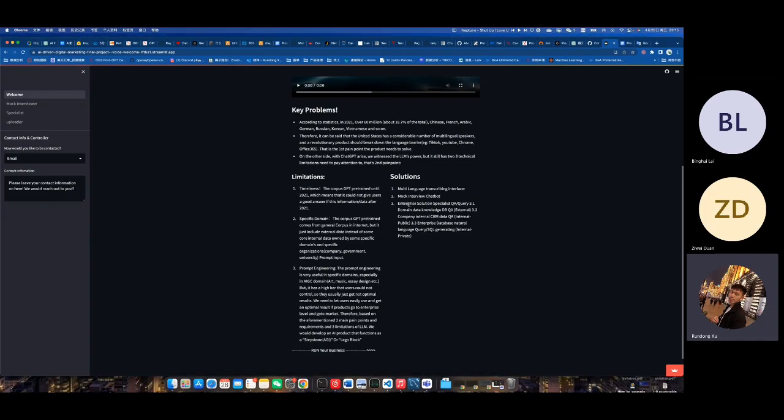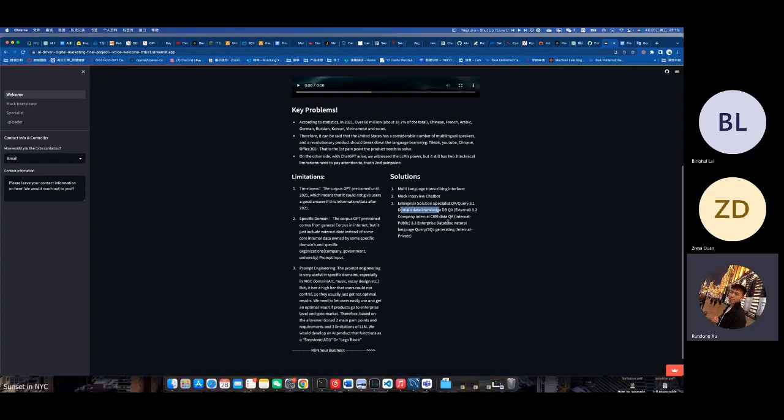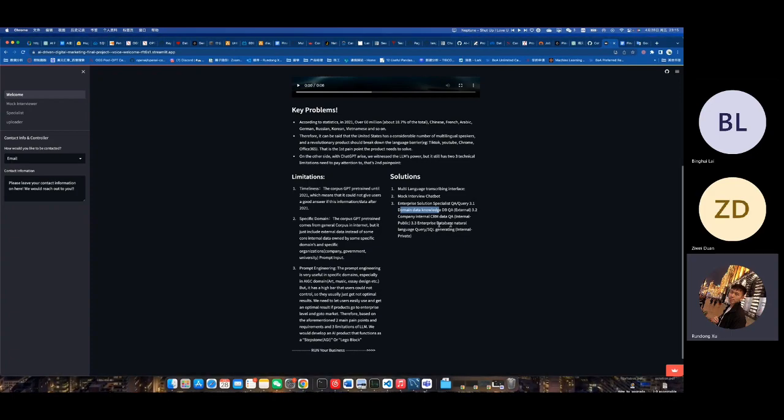And the third one is that we provide enterprise solutions from specialist QA and from domain data knowledge, that is external data. We also provide solutions for your company internal data. We also help you do enterprise database natural language query processing and generate your data. Just use natural language, and it will help you generate some SQL code.